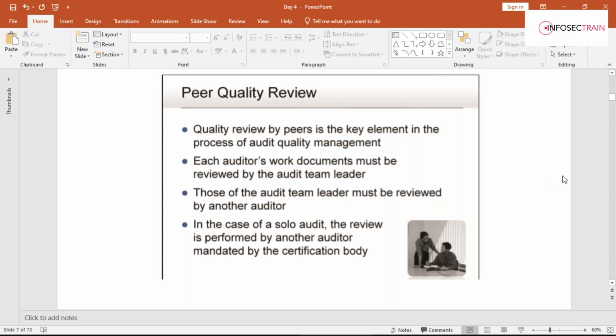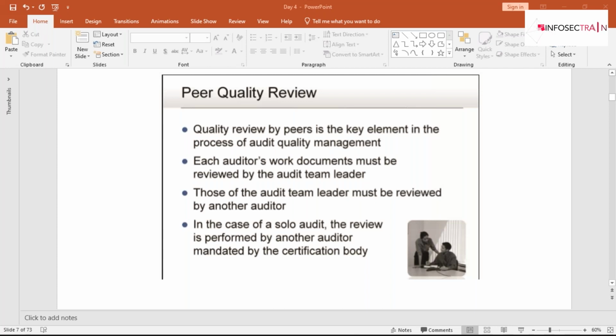So guys, the review should always be performed by an experienced auditor, so that he can ensure that audit procedures were used appropriately, and that whatever audit procedures were used are reliable.